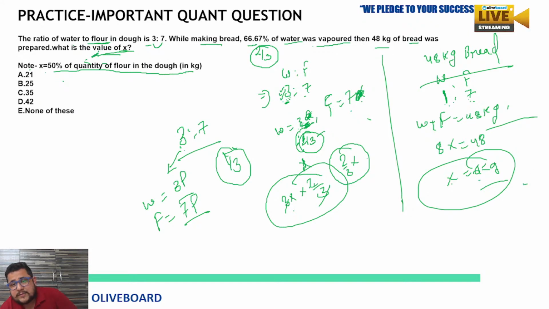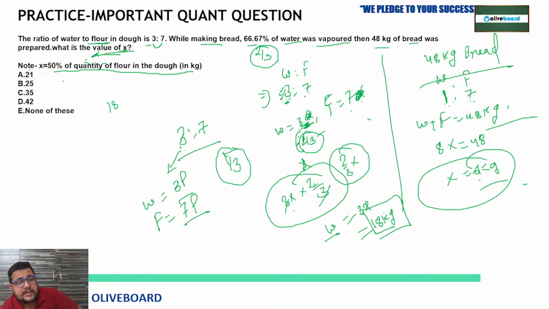So x equal to 6, so quantity of water is 3x. Okay, 3 small x you can say. 3 into 6, so 18 kg. So this is the quantity of water. Earlier, the quantity of water was what? At the start, it was 18 kg. And if I talk about the quantity of flour at the start, so 7x means 7 into 6.